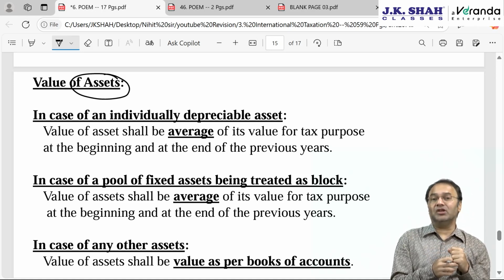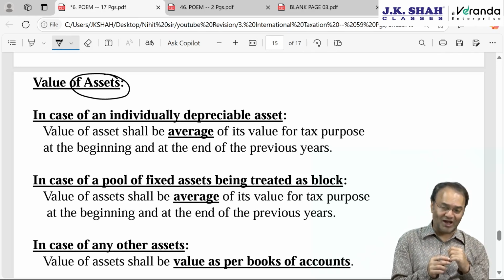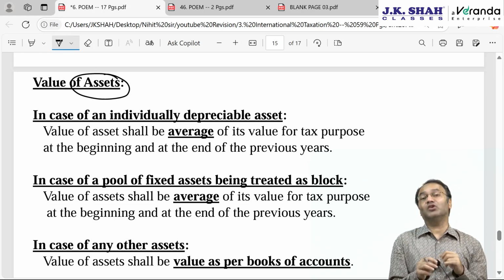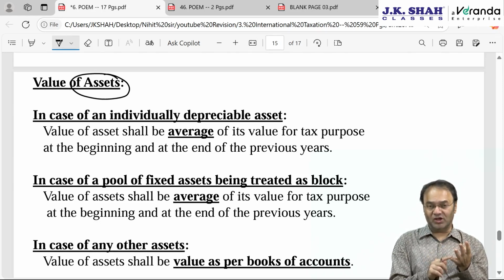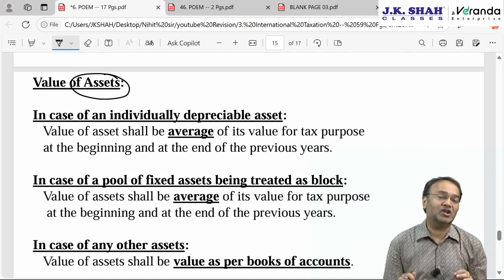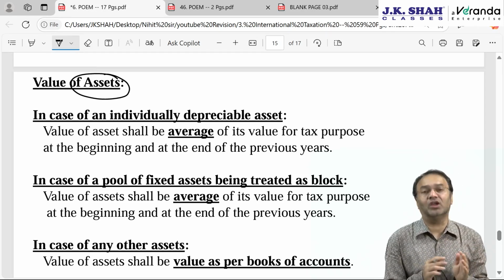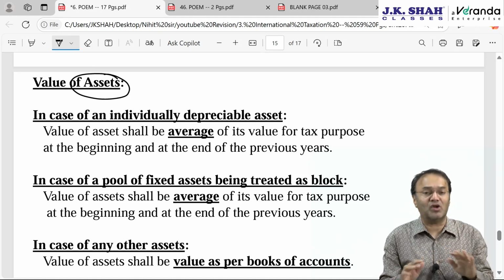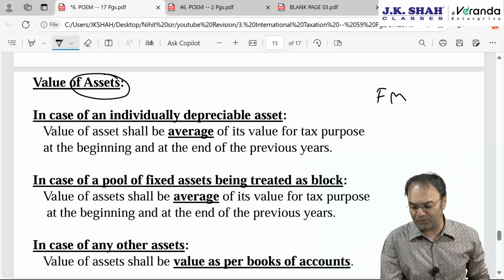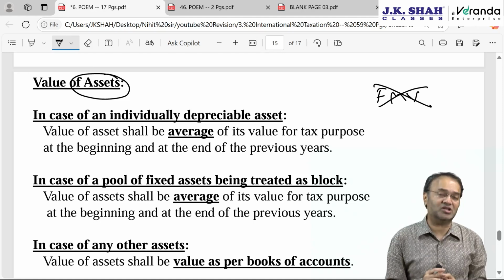Value of assets in India should be less than 50% of the global value of all the assets. So the question is, value as on what day and which value? Market value, book value, cost price, WDV, which value? The answer: if it is a depreciable asset, then take WDV. If it is a non-depreciable asset, then take value as per books of account. Here we don't have to take market value. FMV is not to be taken into account under any circumstances.